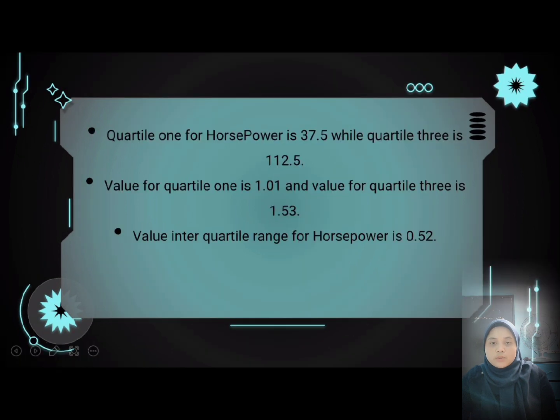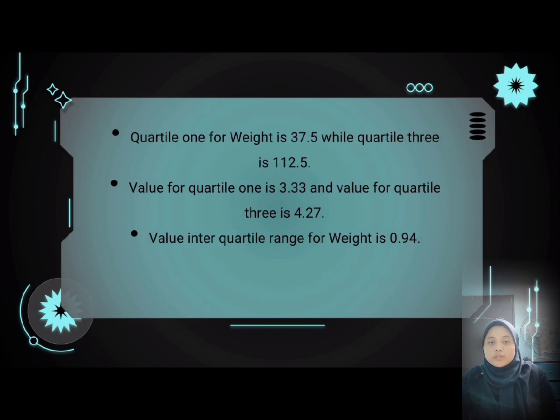Quarter 1 for horsepower is 37.5, while quarter 3 is 112.5. Value for quarter 1 is 1.01 and value for quarter 3 is 1.53. Value of inter-quartile range for horsepower is 0.52. Quarter 1 for weight is 37.5, while quarter 3 is 112.5. Value for quarter 1 is 3.33 and value for quarter 3 is 4.27. Value of inter-quartile range for weight is 0.94.